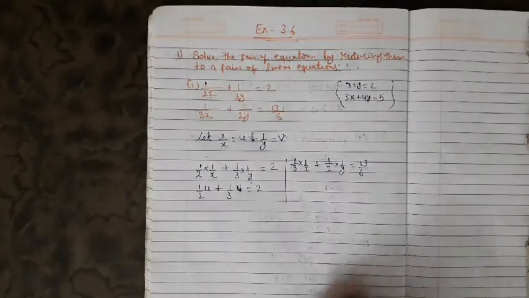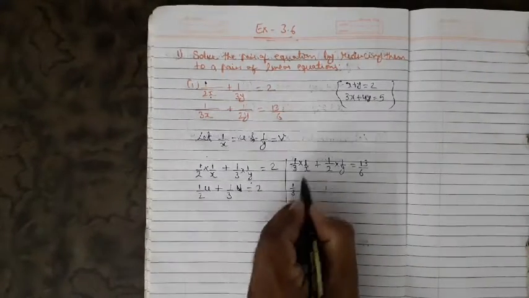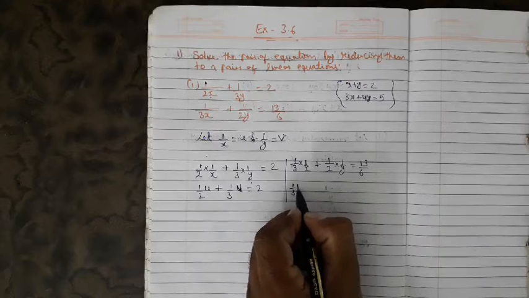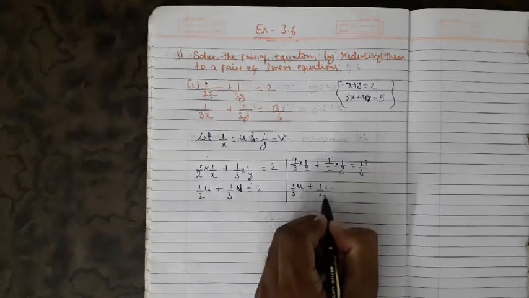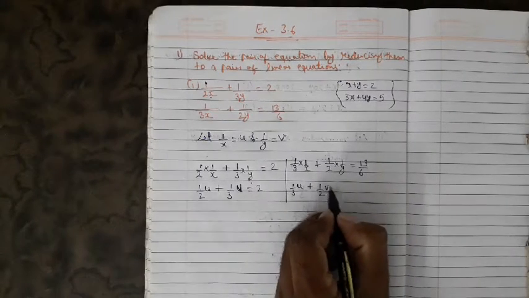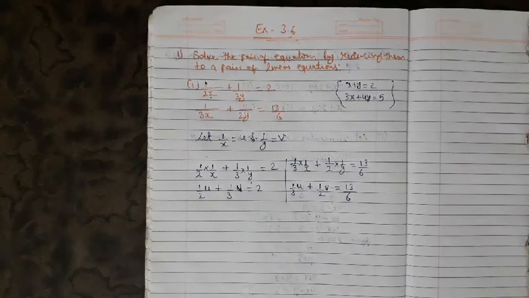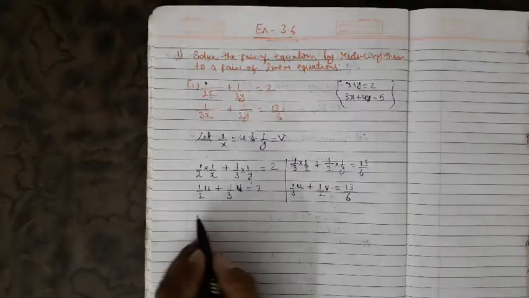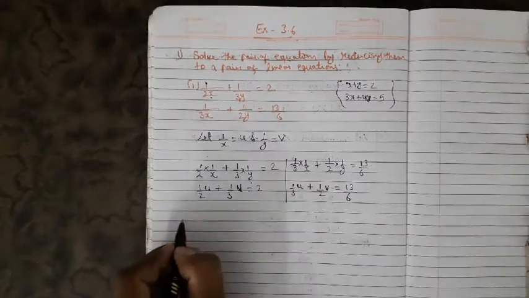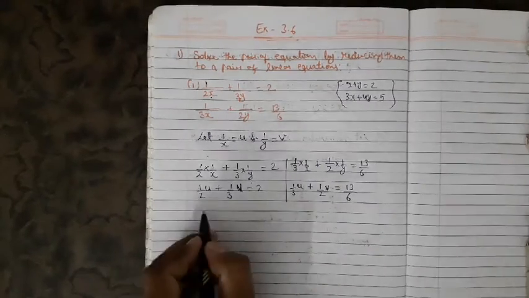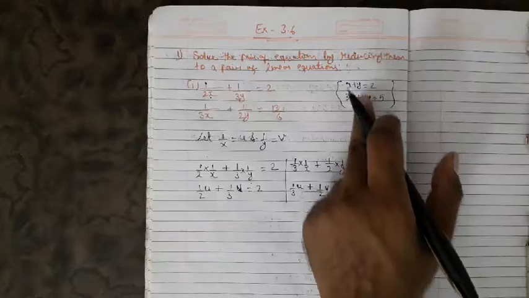Okay, now what we have to do? So 1 upon 3 instead of 1 upon x, we have U, plus 1 upon 2 instead of 1 upon y, we have V, equals to 13 upon 6. Then now you have to take these two equations, and we'll solve and get the equation in this form.